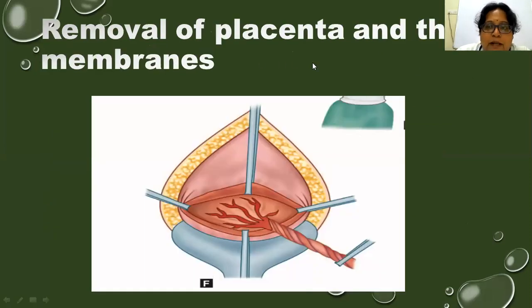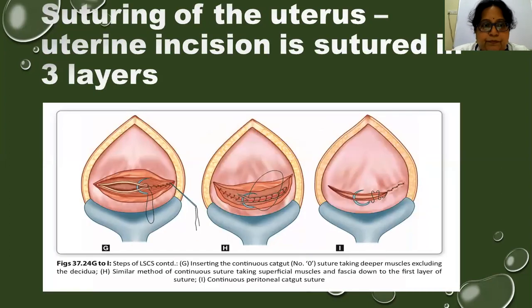So now, once the baby is delivered, what do we do next? We will deliver the placenta with the membranes. We have to wait for some time for separation of the placenta, and then we gradually clamp the cord of the placenta, and gradually we remove the placenta with the controlled cord traction method, where your left hand is pushing the uterus upwards and your right hand is slowly delivering the placenta.